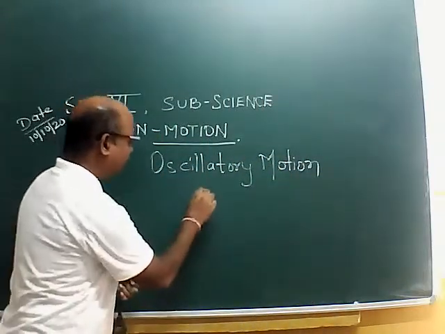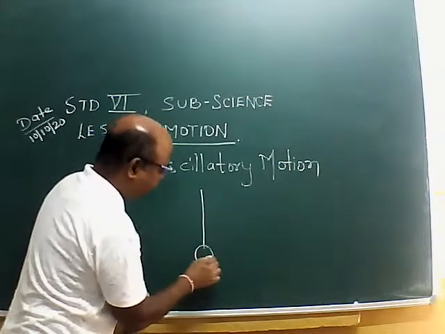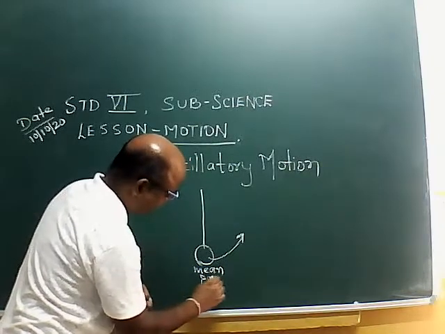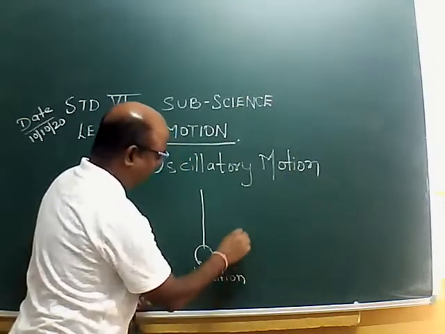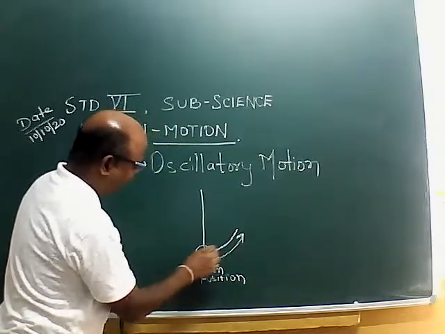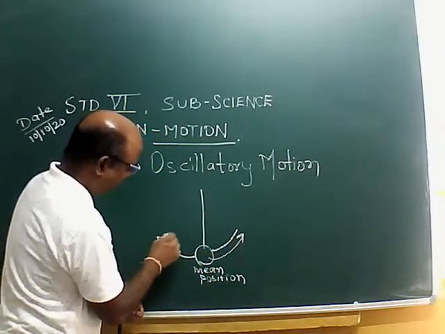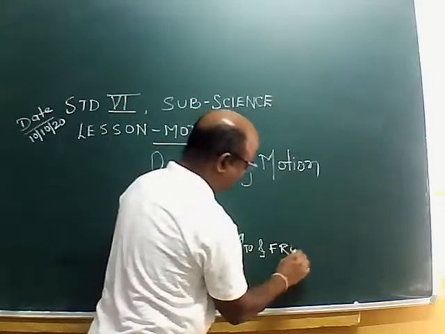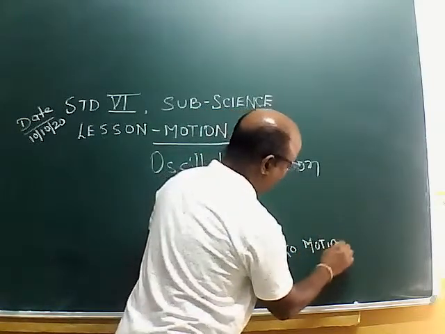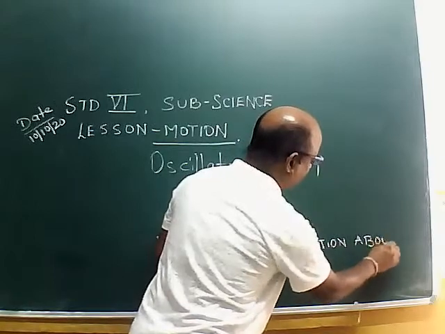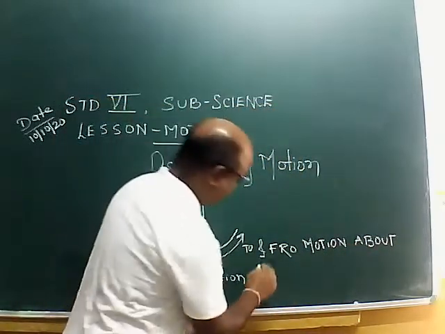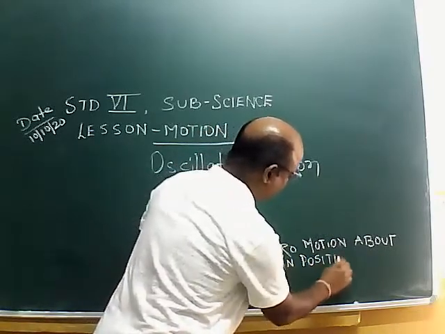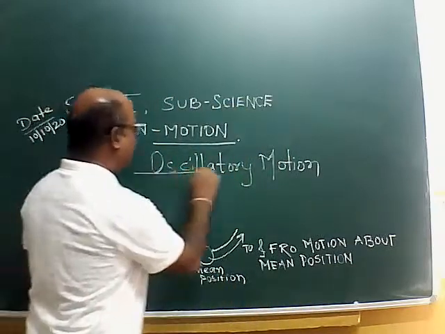For example, this weight is going to and fro, and this is the mean position. Coming to the mean position, then again it is going fro, coming to the mean position. Such to and fro motion about the mean position is called oscillatory.